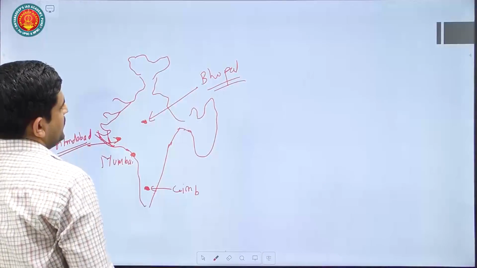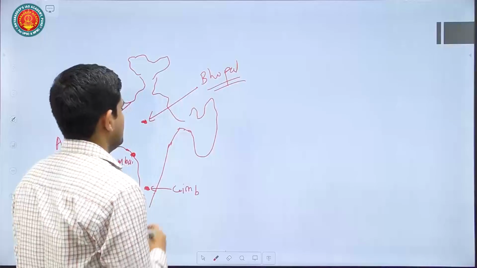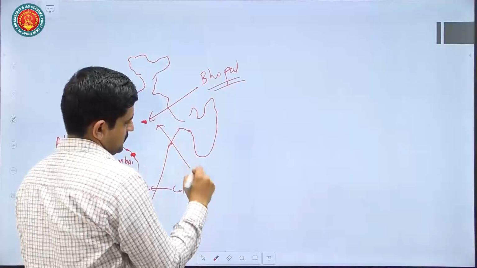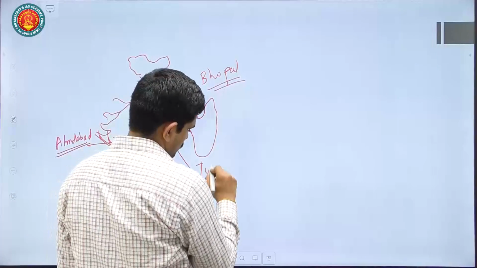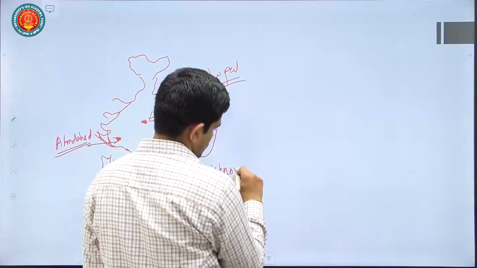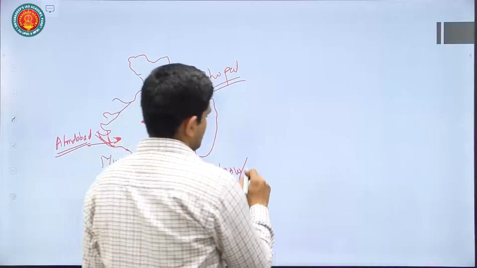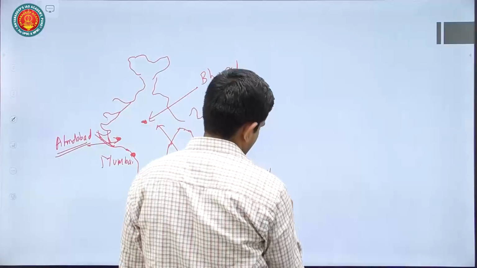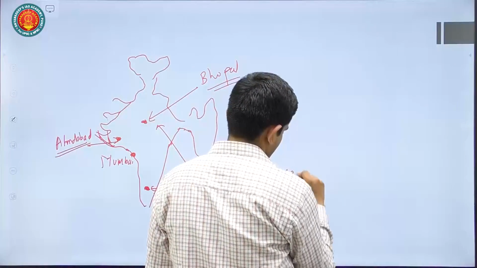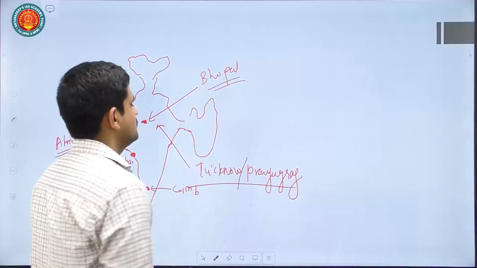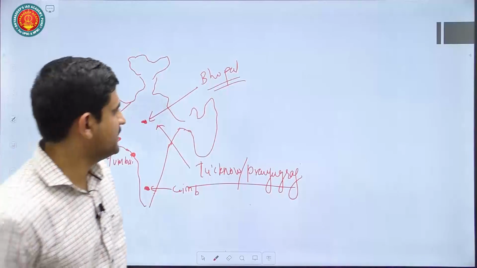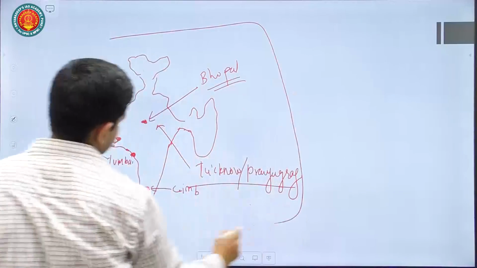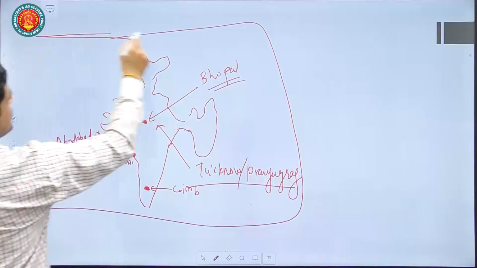These are the major areas that are there, or here it is Lucknow, or you can mention Prayagraj. Major hubs. Okay. Just a diagrammatic representation of such a thing is essential.